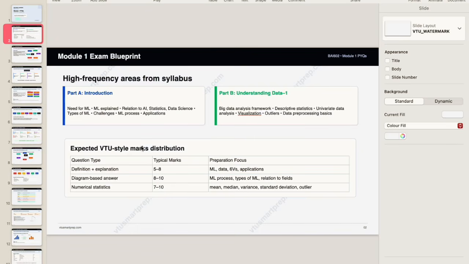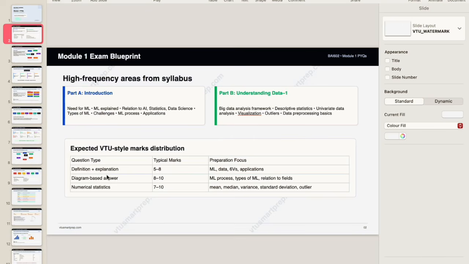That is, what data is and how data is related to machine learning, like how data is used for machine learning. Without data you can't train the model, you can't build anything. If you need output, you need to have data. Data plays a very crucial and important role in machine learning to train any models. So part B is understanding the data.